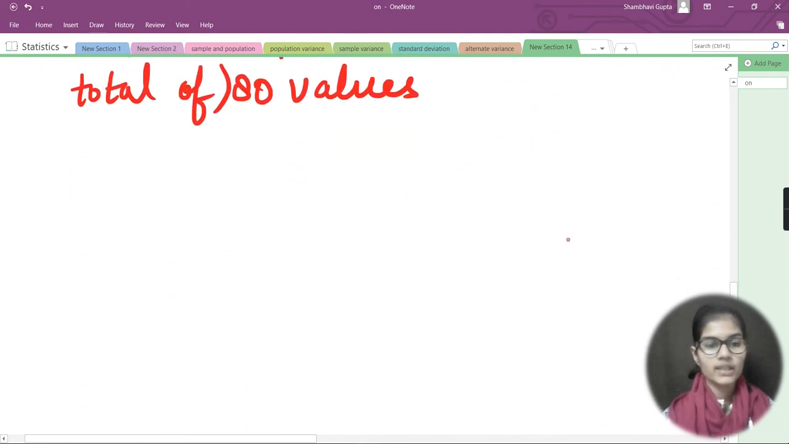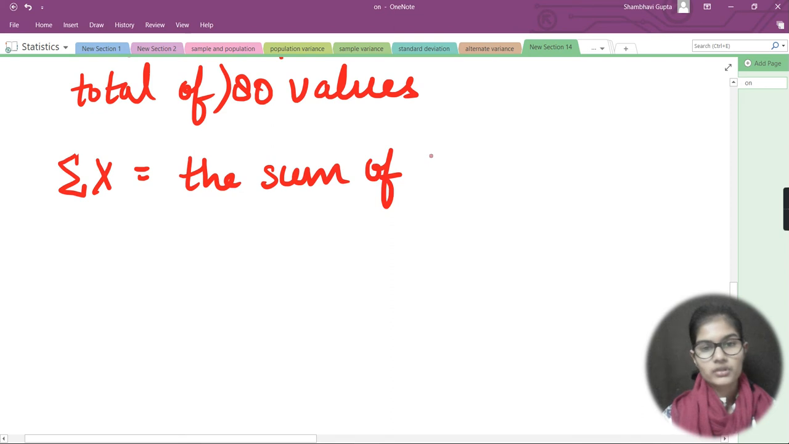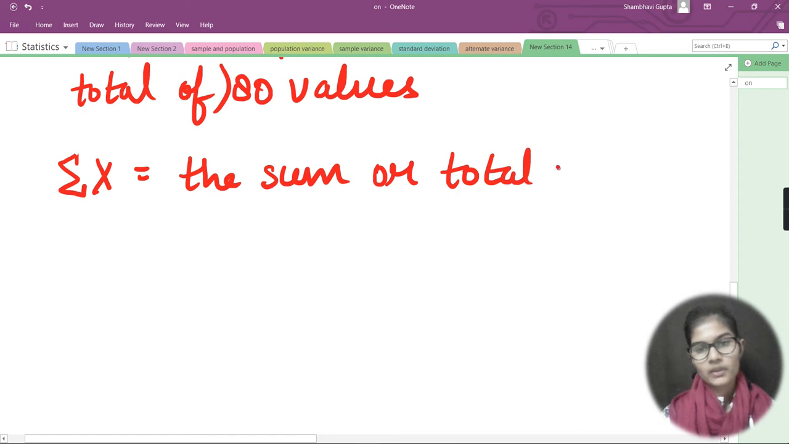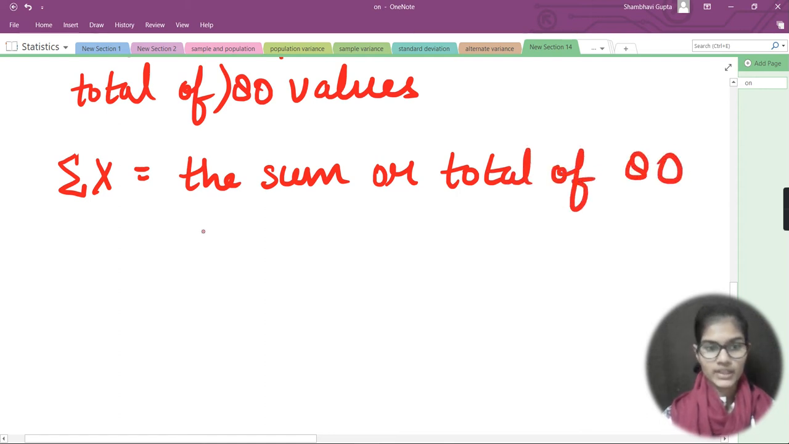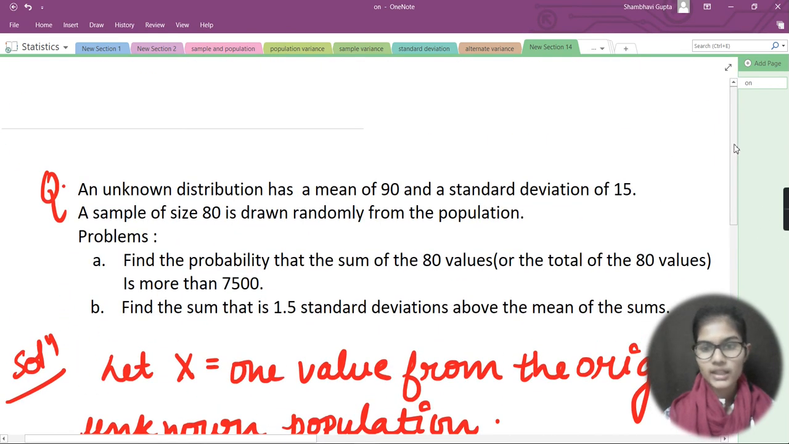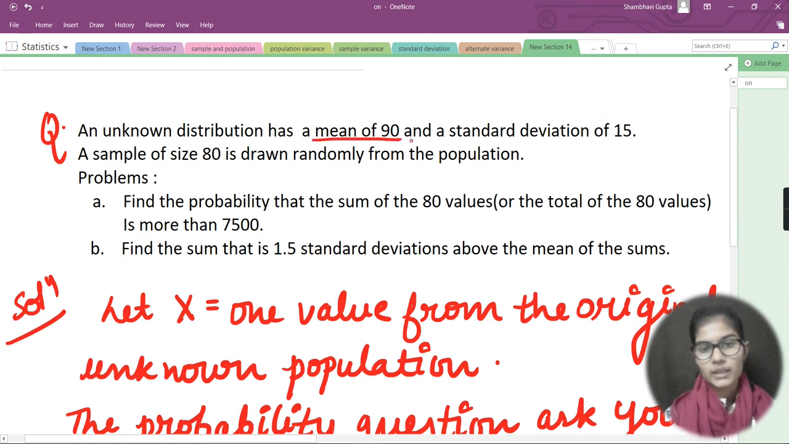Now what next? I am going to give some particular symbols. Let me make my sigma a little proper. So this is equal to the sum, or sorry, the total of 80 values. So sigma x denotes that. Now I am given three data: the mean, the standard deviation, and the sample size as 80. I am going to write all of these now.